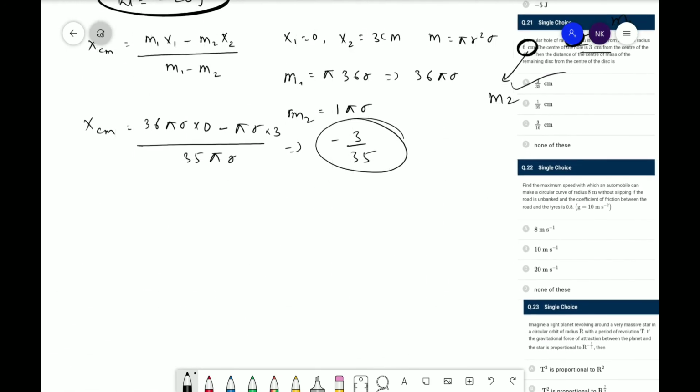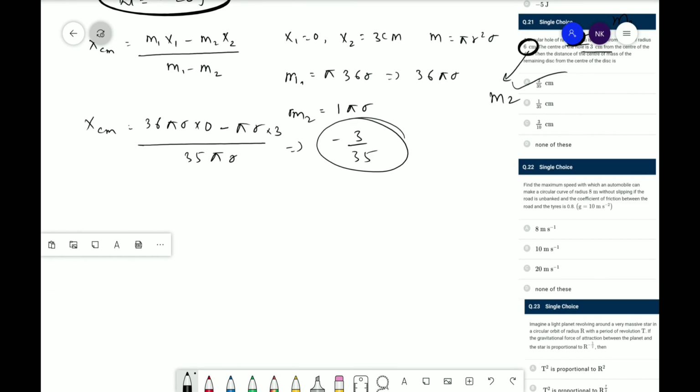Moving towards the next question. In the next question, we have to find the maximum speed with which an automobile can make a circular curve of radius 8 meter without slipping off the road if it is unbanked, and the coefficient of friction between the road and the tire is 0.8. Therefore, again it is asking about the frictional force. If it is rotating circular, it means there is a centripetal force.